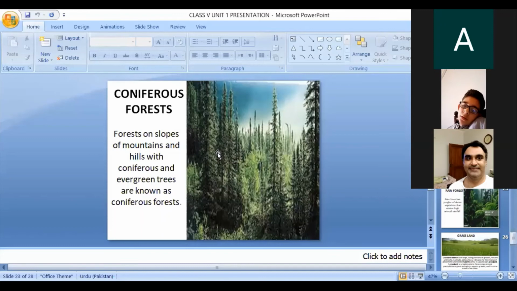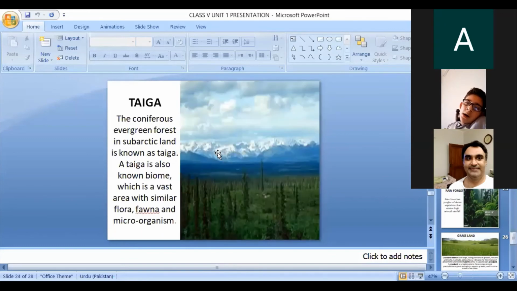The next one is taiga. You can see the picture. These are the taiga. Here are the icy mountains, there's grassland, there are mountain areas and land areas, and these are the taiga forests. What are the taiga forests? The coniferous evergreen forest in subarctic land, known as the subarctic land, is known as taiga. Same definition.